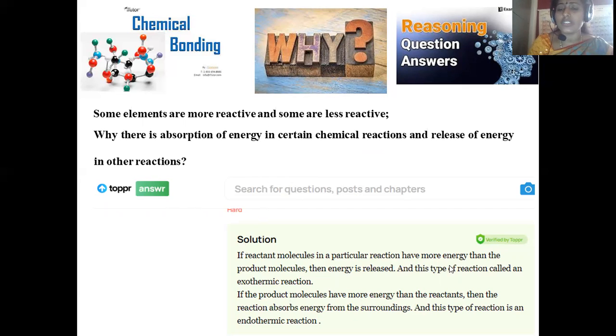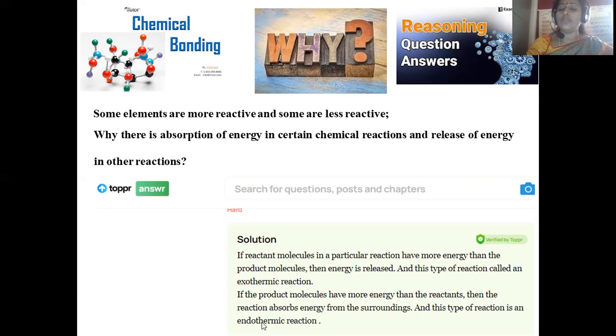If the reactant molecule in a particular reaction has more energy than the product, the energy will be released. This type of reaction is said to be exothermic in nature. If the product molecule has more energy when compared to the starting material, then it absorbs heat from the surroundings, and these reactions are said to be endothermic. So if heat is evolved during the process, because the products have lesser energy with respect to the starting materials, that heat will be evolved. Those are called exothermic in nature.